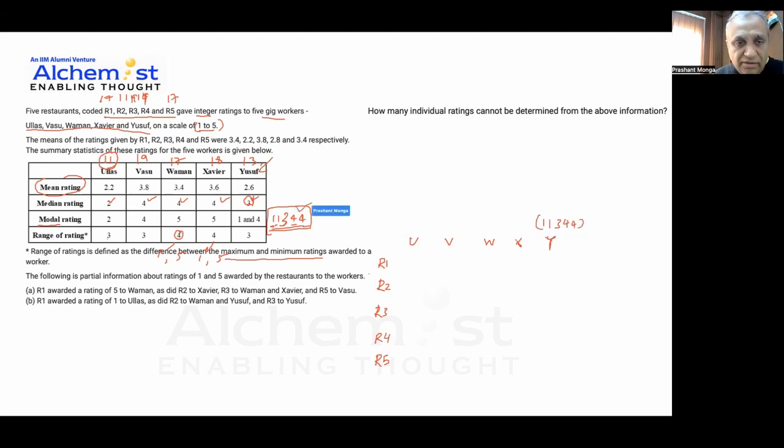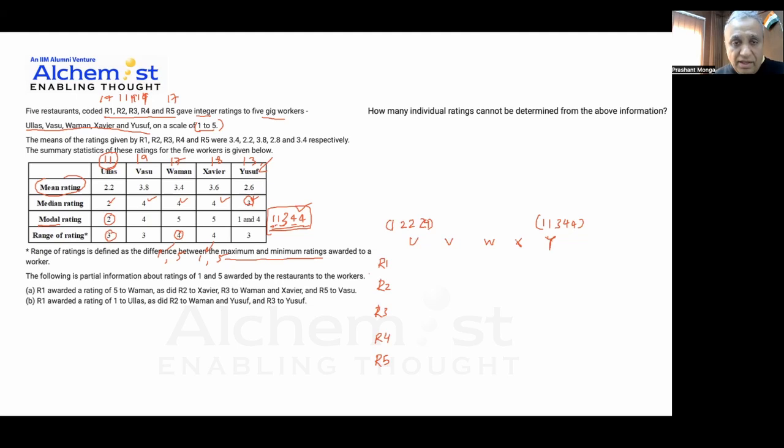I know from here. Now let's look at Ullas's. Ullas's total is 11. There should be a 2, this is the middle value. Then obviously there's another 2 because it is the mode also. The range is 3, so the range could be either 1 and 4 or 2 and 5. So I have Ullas, I have to make 11. With two numbers, I have made 2 already. I need to make a 7 using 3 numbers, and there's only one way to do that, which is 1, 2, and 4. So this is 1, 2, 2, and 4 for Ullas. This is how I get this, so it adds up to 11.